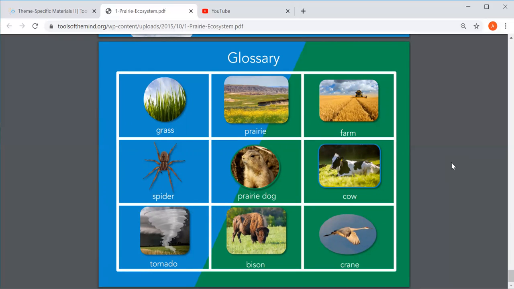All right, when you're writing your message today, think about one thing that you learned about the prairie. Write about anything that you learned about.